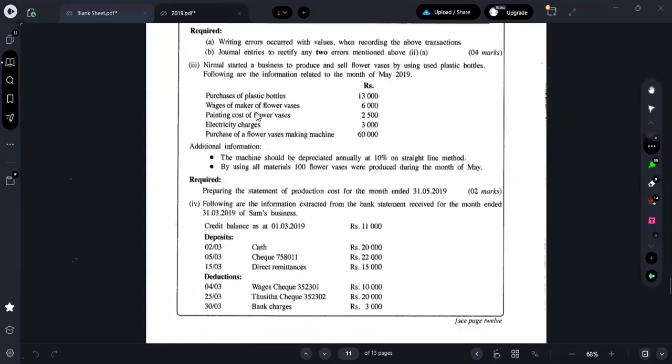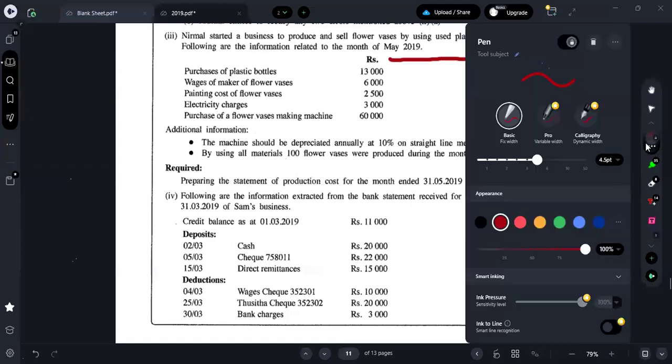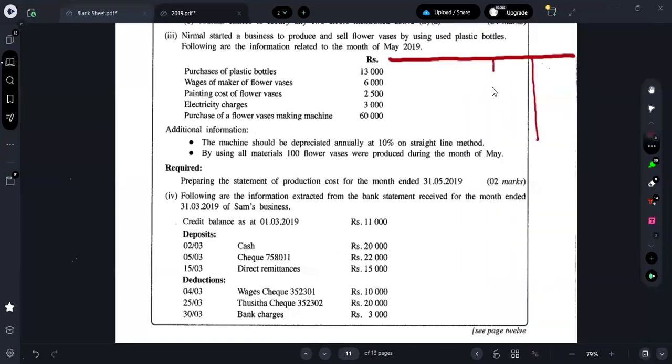Okay. So here, what are they saying? Nimal started a business to produce and sell flower vases by using used plastic bottles. Following is the information related to the month of May 2019. They are asking you to prepare the production cost statement. You people know how to prepare a production cost statement. Simply draw a statement, like an income statement. So here you can put: production cost statement.